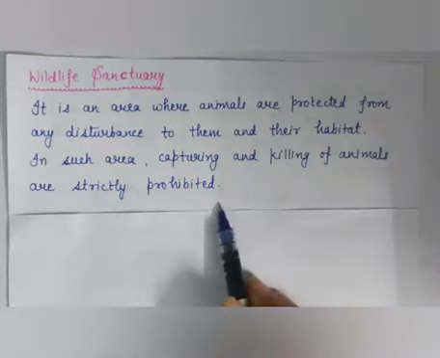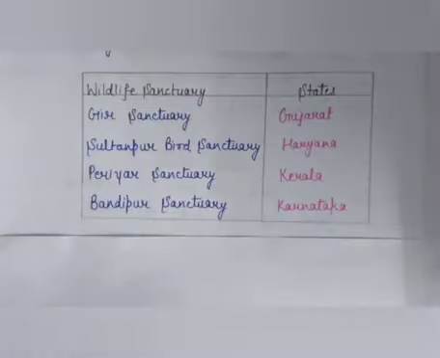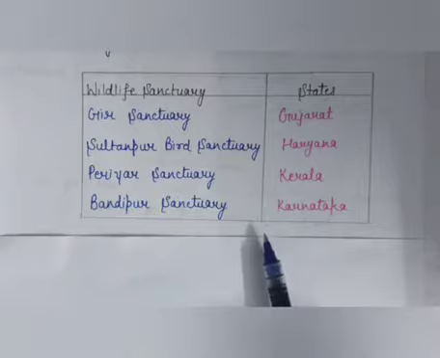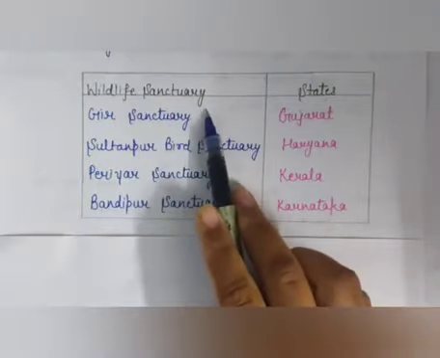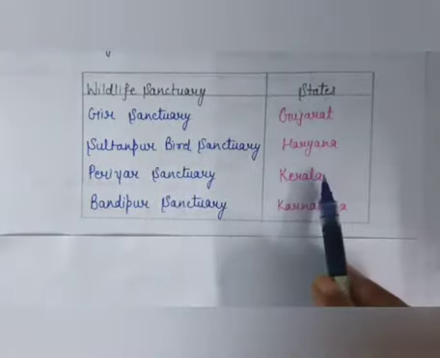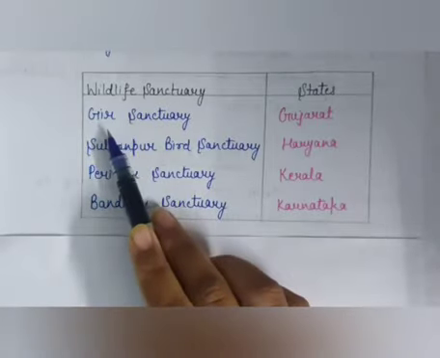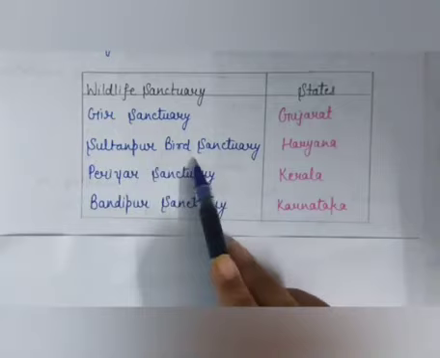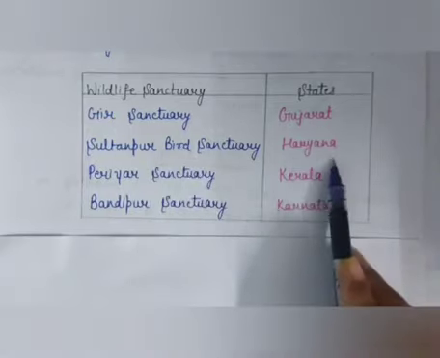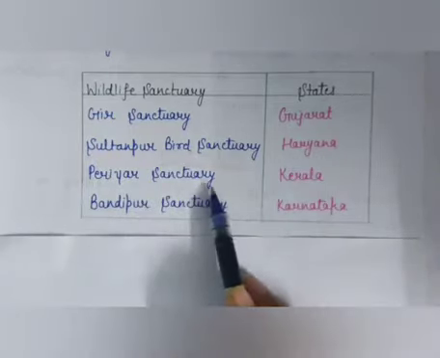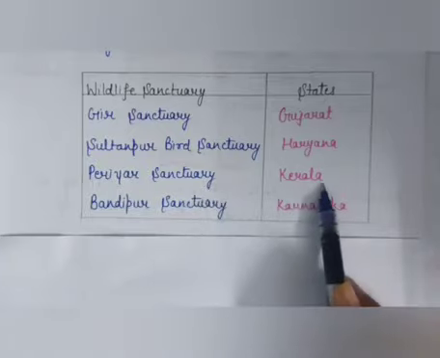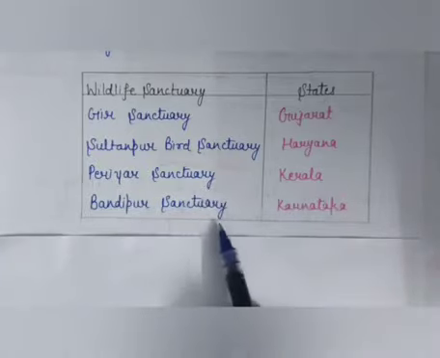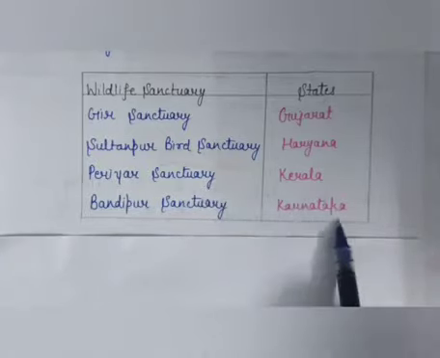Now this table is showing some wildlife sanctuaries in India. So first is Gir Sanctuary, which is in Gujarat. Sultanpur Bird Sanctuary, located in Haryana. And Periyar Sanctuary is in Kerala. Bandipur Sanctuary is in Karnataka. So these are some wildlife sanctuaries located in India.